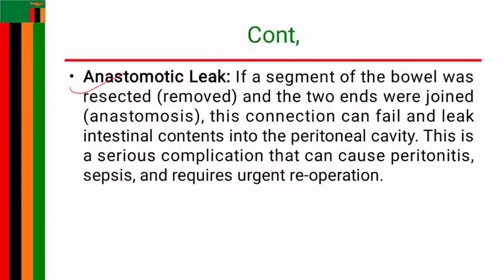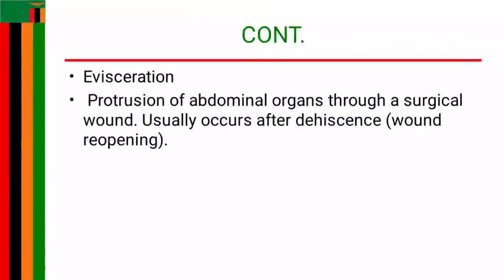Anastomotic leak, of course, sometimes the segment of the bowel which is removed and the two ends which are joined, known as anastomosis, this connection may fail, causing leakage into the peritoneal cavity, resulting in a more serious complication, which is peritonitis. Evisceration as a complication may occur.